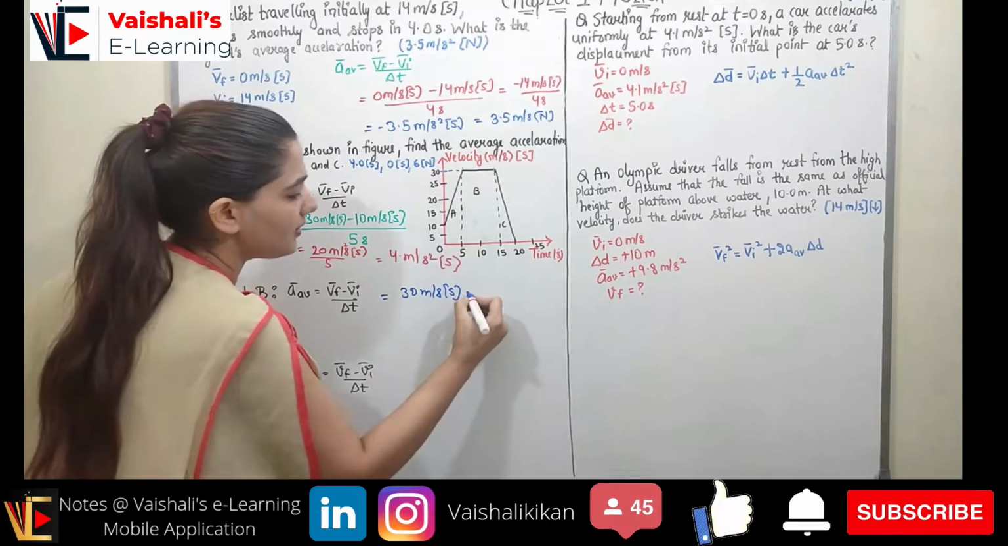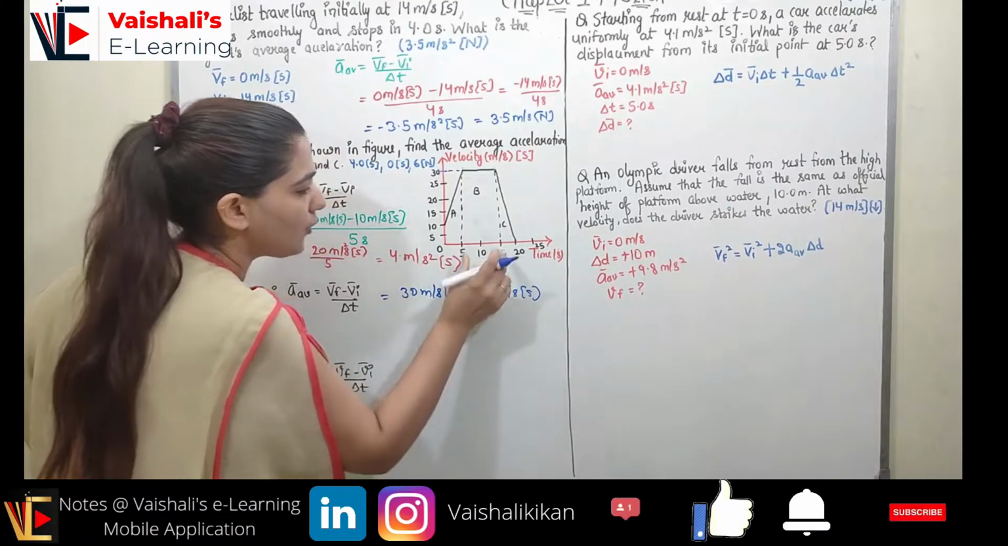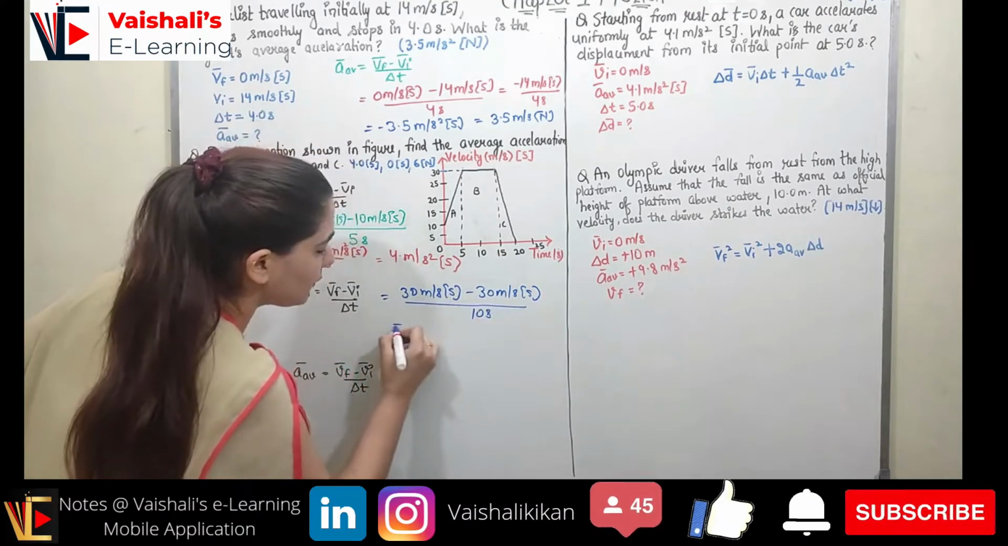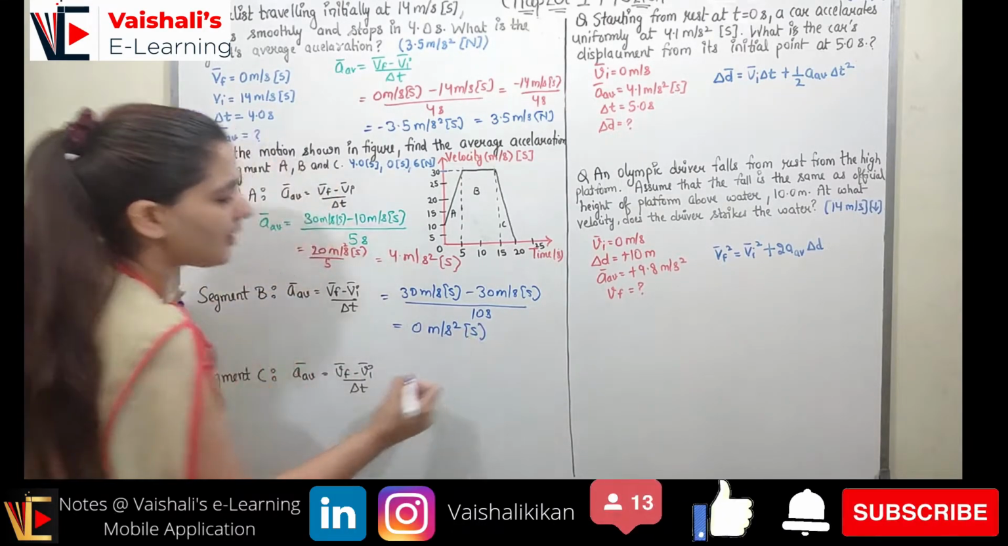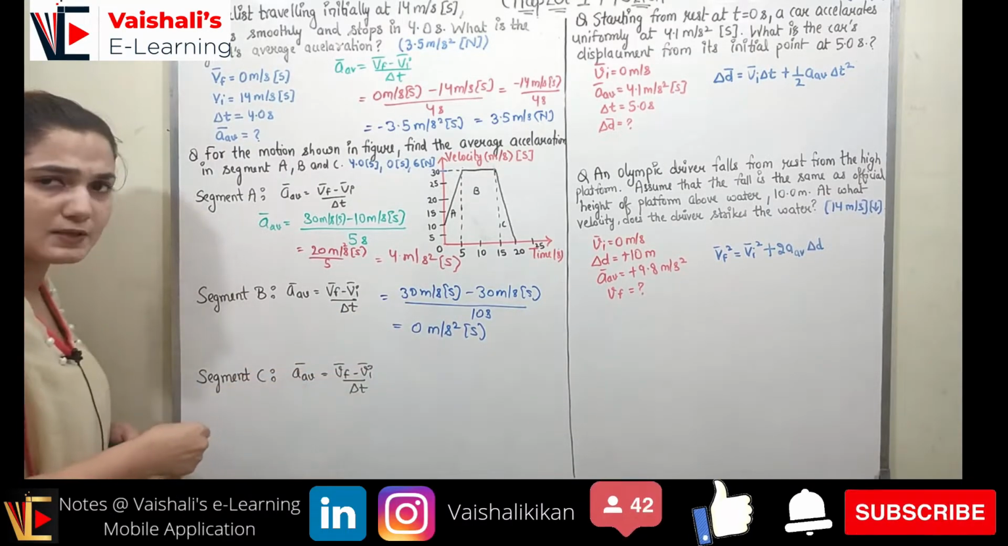What is the V initial? It is also 30 meter per second in the south. What is the time? Time is 10 seconds for this segment. So it will come out to be 0 meter per second square in the south direction. So 30 minus 30 is 0, and 0 on something would be 0.